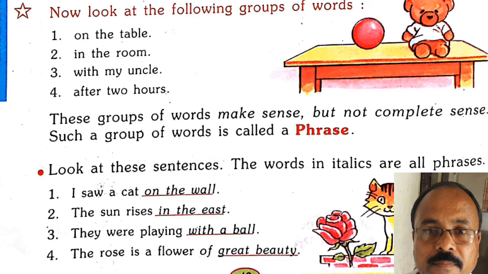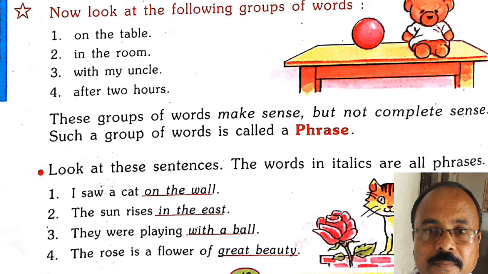It is also a sense, but it is not completed. You can't call it a sentence. But when we add the sun rises with it, then it can be a sentence. The sun rises in the east. Here, in the east is a phrase.